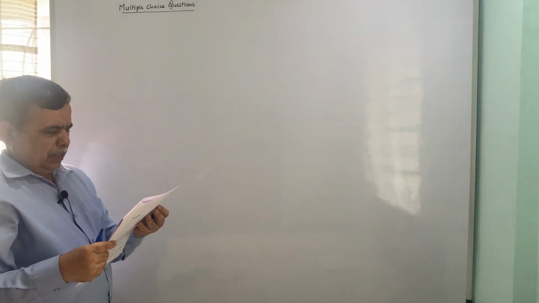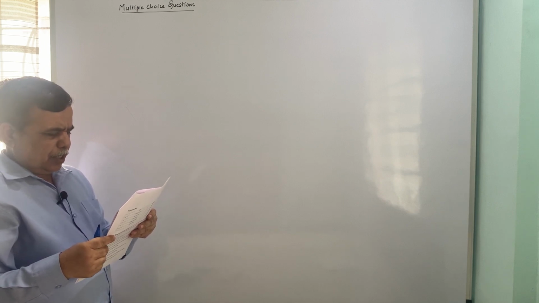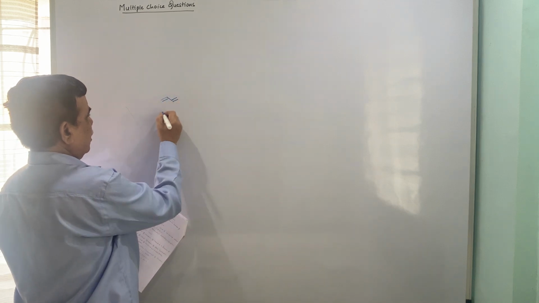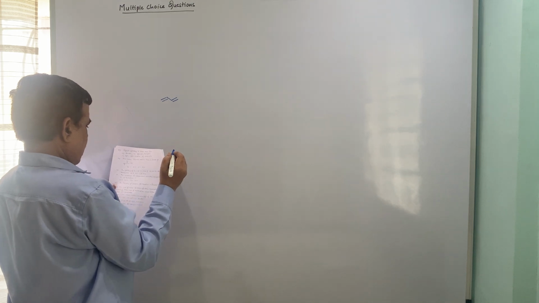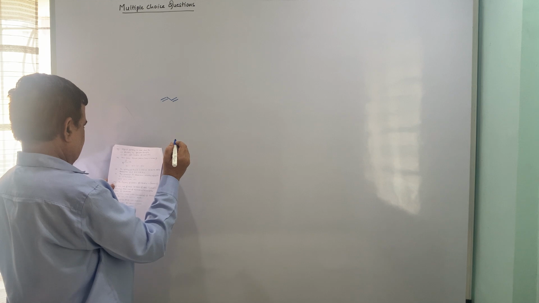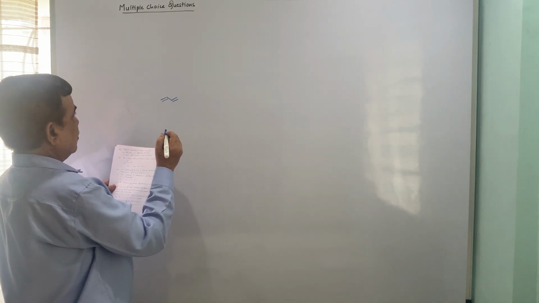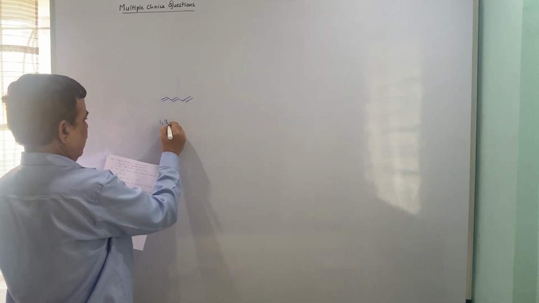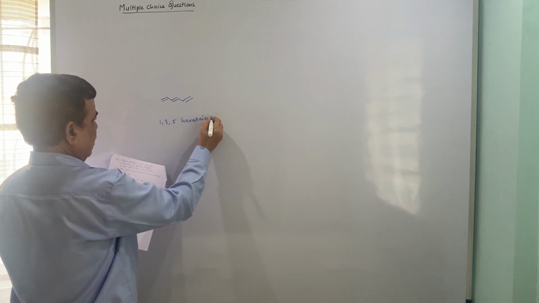Next one, the increment for a double bond extending conjugation in 1,3-butadiene is... I'll make a correction here, 1,3,5-hexatriene, not butadiene.